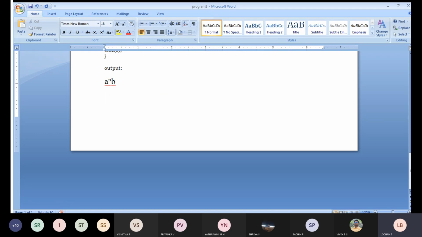The program is very simple. They have given a to the power n b, so we need to check whether it is a valid grammar or not. If n is equal to 0, the minimum string you need to get is at least b. So b is a valid string. If I give n is equal to 1, I am going to get the string ab. If n is equal to 2, I get the string aab. So these are all valid strings, valid grammars.